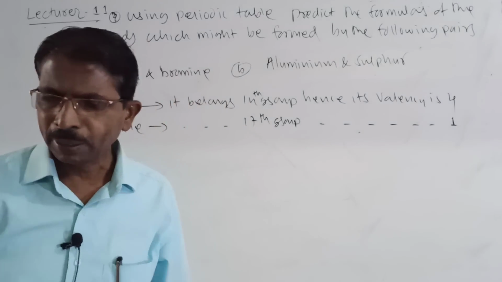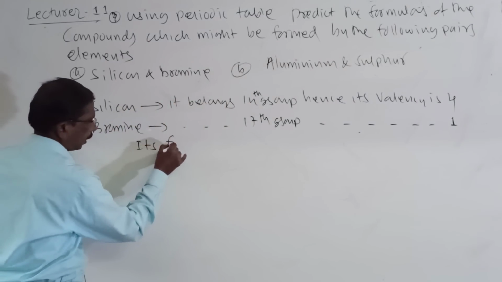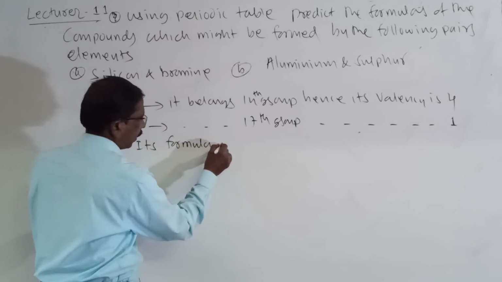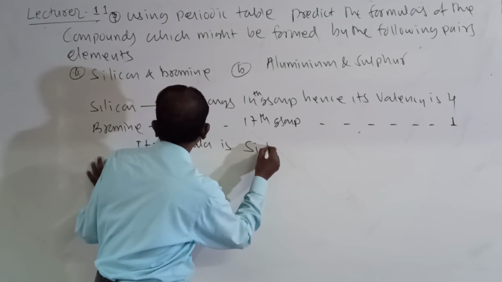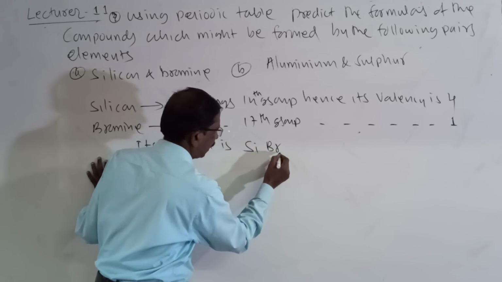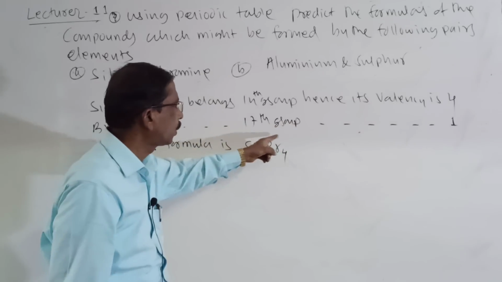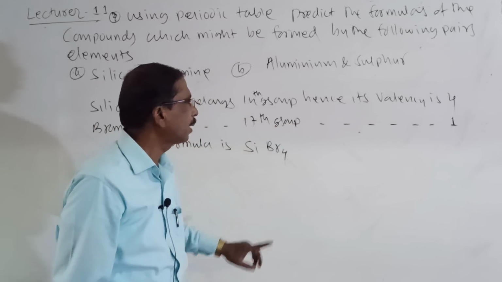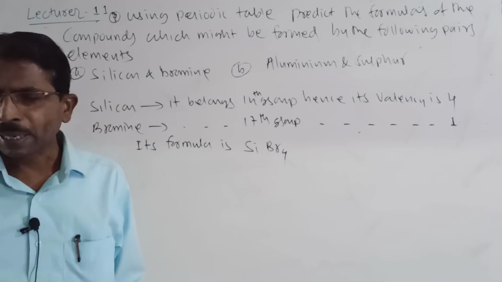Halogens have valency 1. So its formula is silicon, then bromine: SiBr4, because silicon has 4 and bromine has 1.